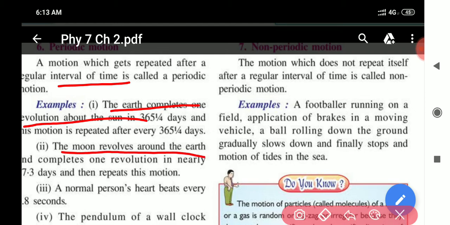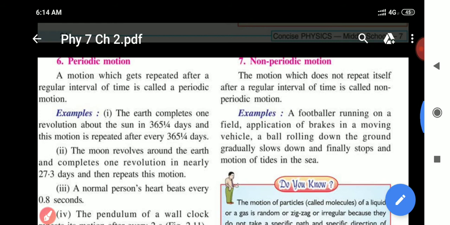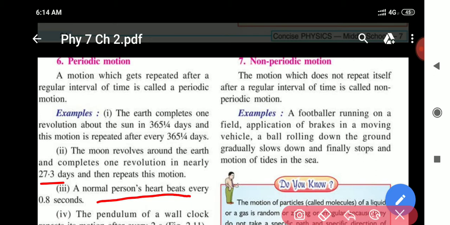The moon revolves around the earth and completes one revolution in nearly 27.3 days and then repeats this motion. A normal person's heart beats every 0.8 second.